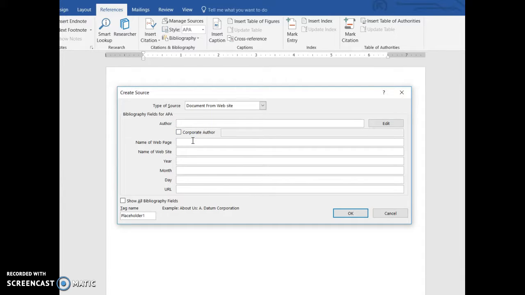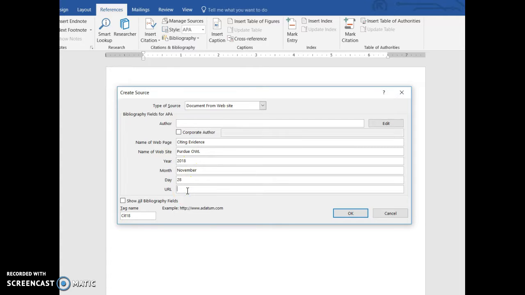So let's say the web page name is Citing Evidence. And let's say that the name of the website is Purdue OWL. And the year that I accessed this was 2018. This is November, and the day is the 28th. So there are two ways that you can interpret this. Sometimes you can use the access date, which is the date that you saw the website, or if the date of the article is on the web page itself, then you can include that here.